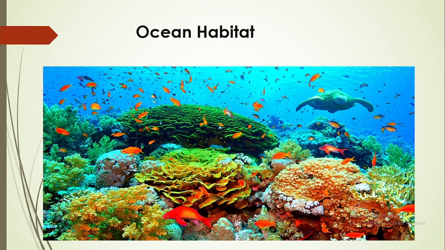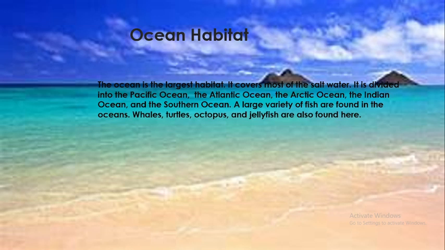So next is ocean habitat. We can see in this habitat that there are many fishes, turtles and some plants. Ocean is the largest habitat, one of the largest of all the habitats on the earth. It covers most of the salt water.